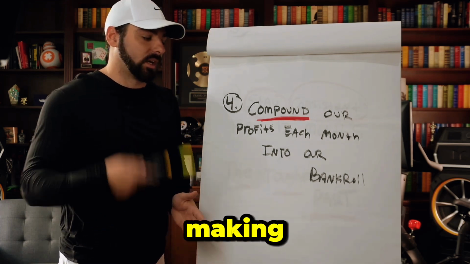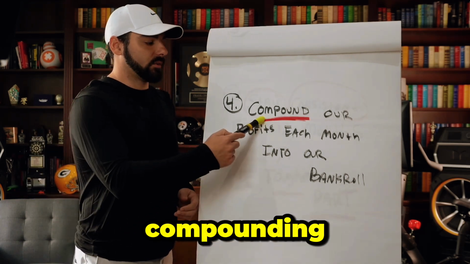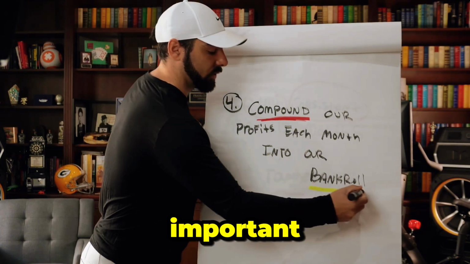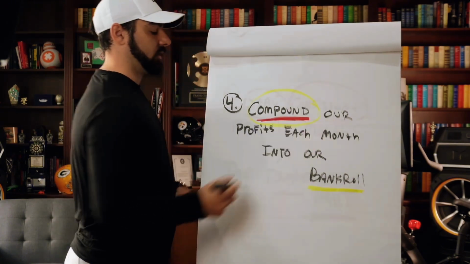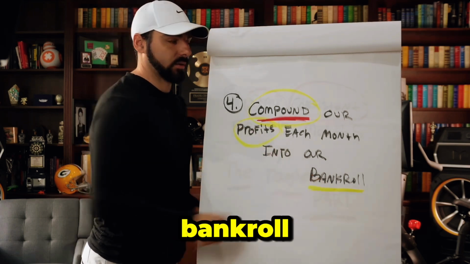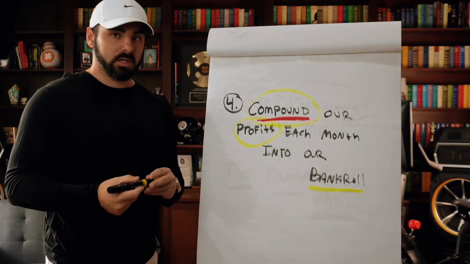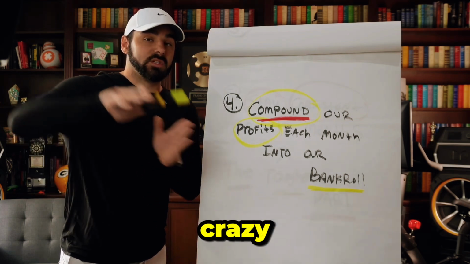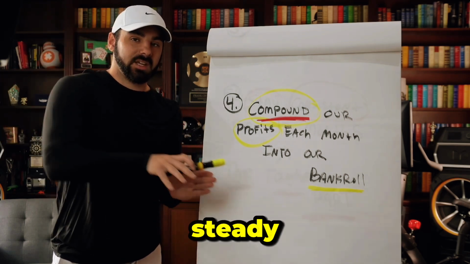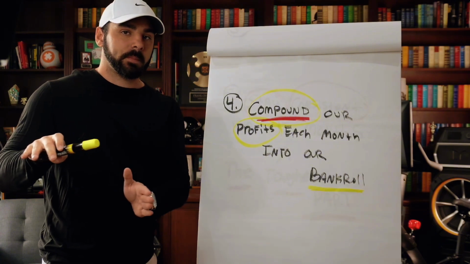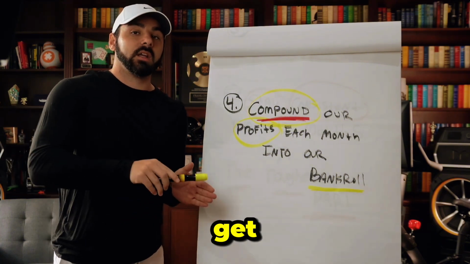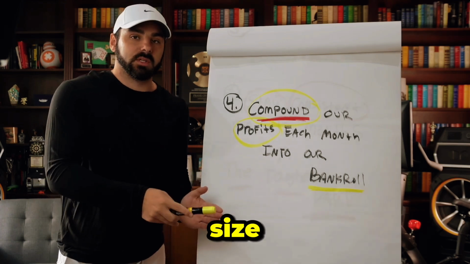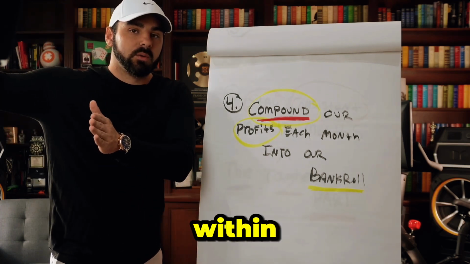You know, as you're making and progressing, you're compounding that money into your bankroll. So just understand, it's very important to compound your profits into your bankroll each and every month. Because if you don't do that, you're not going to be able to get crazy growth throughout the entire year. You'll get steady growth. It'll be small. You'll still get growth, but you're not going to get exponential growth to where, like I said, you could turn a $50 unit size into a $20,000 bankroll within the year.